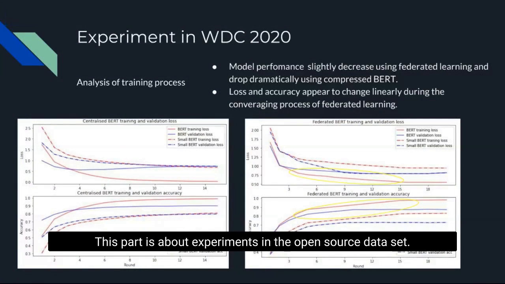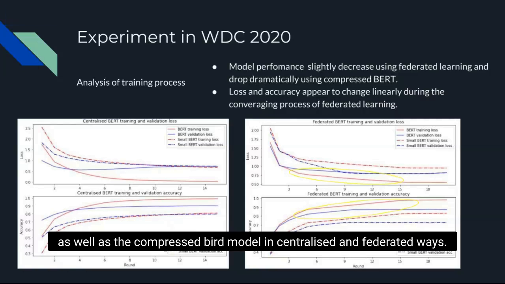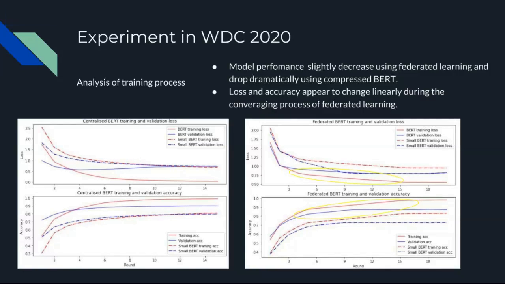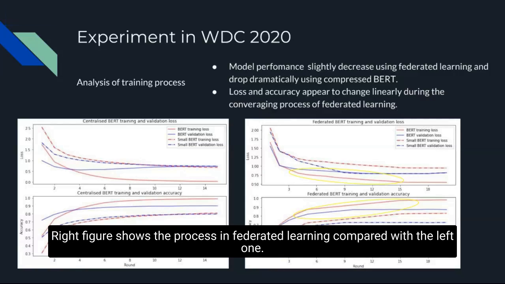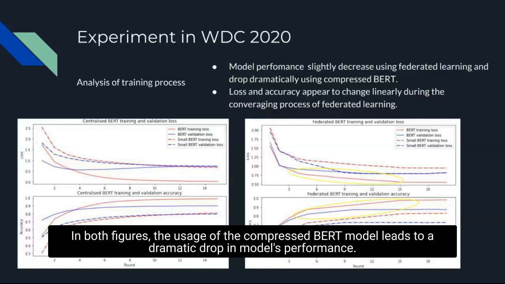This part is about the experiments on the open source dataset. First, it is about the analysis of the training process. The following figure shows the loss and accuracy changes of the complete BERT model as well as the compressed BERT model in centralized and federated ways. The right figure shows the process in federated learning. Compared with the left one, the usage of federated learning leads to about 0.5 increase in loss and a slight decrease in accuracies of about 0.05. In both figures, the usage of the compressed BERT model leads to a dramatic drop in the model's performance.